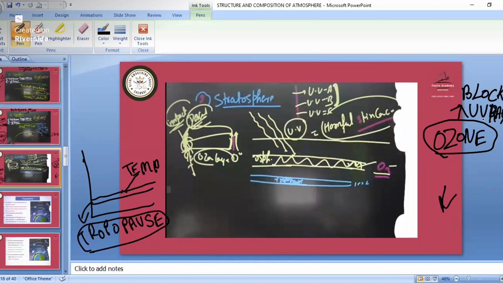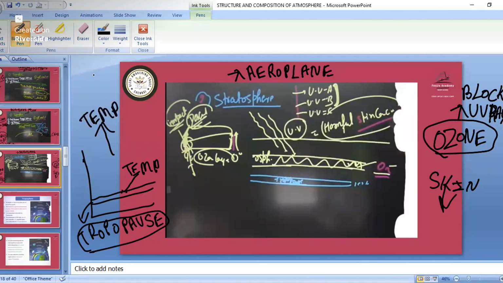If the UV rays cross this stratosphere part, then we might suffer from skin cancer. So in this layer we have the presence of ozone, which blocks the UV rays coming down to Earth. And see why this part is chosen for the flying of aeroplanes. All the weather phenomena, bursting phenomena, jet stream, happen in the troposphere part.